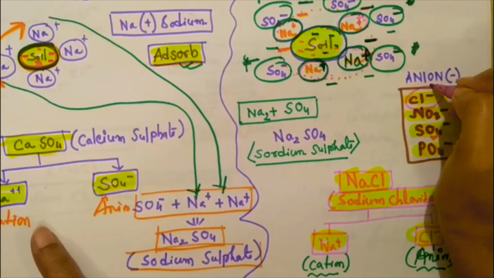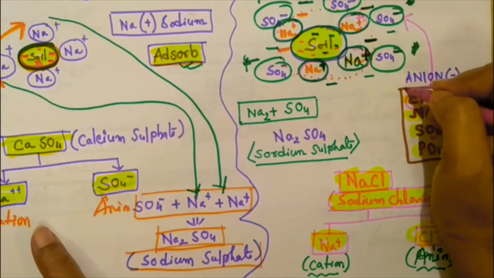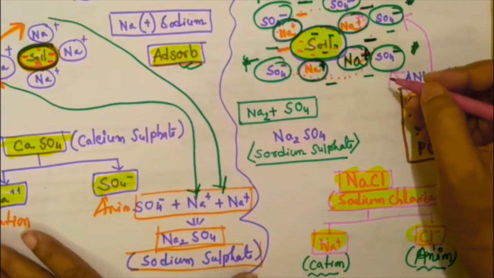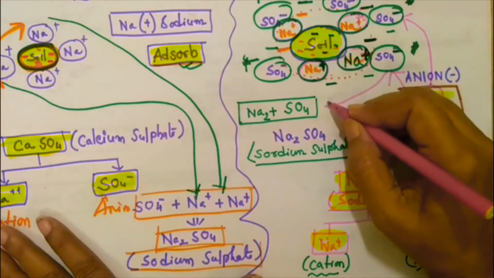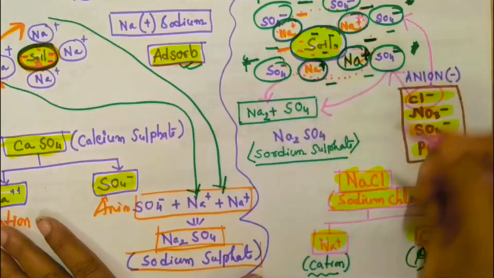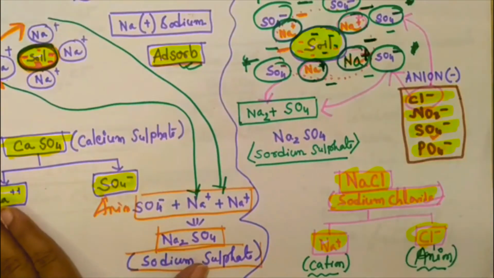According to the principle of replacement, it will replace the other negative ion, SO4. SO4 will be released and join with the Na. Then Cl will remain attached.